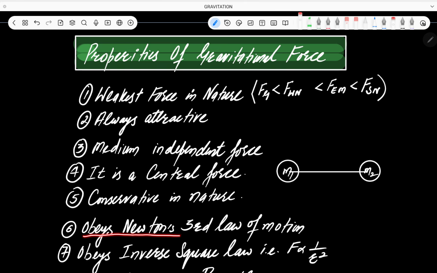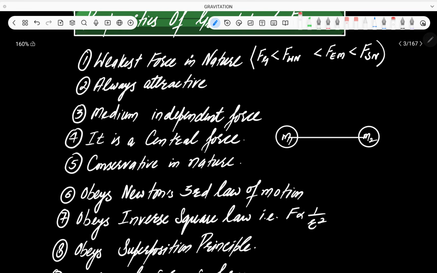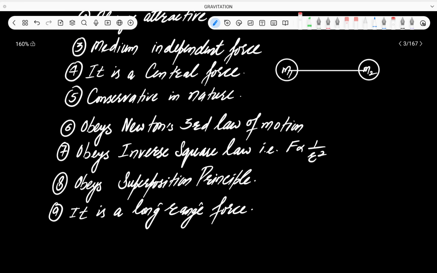Next important property is that it obeys Newton's third law of motion. Newton's third law means that if the force on m1 is 10 Newton, then the force on m2 is also equal to 10 Newton. To every action there's an equal and opposite reaction.